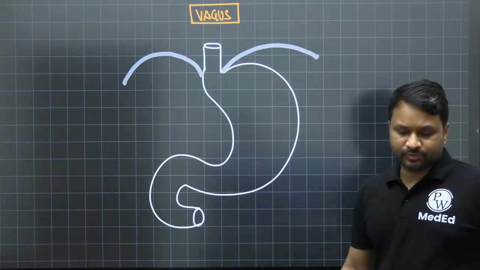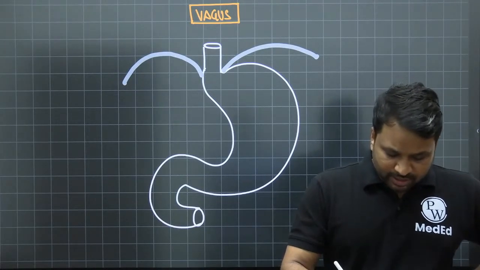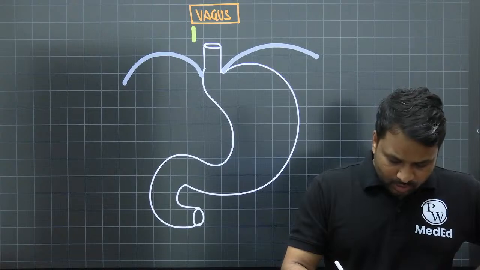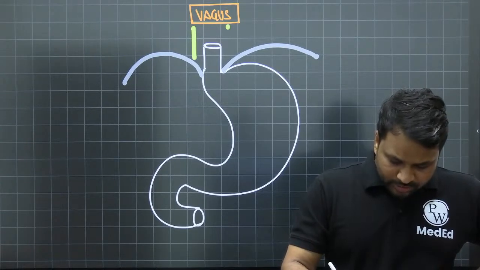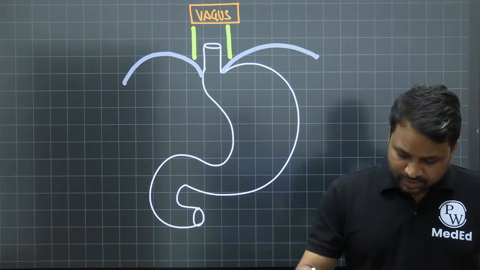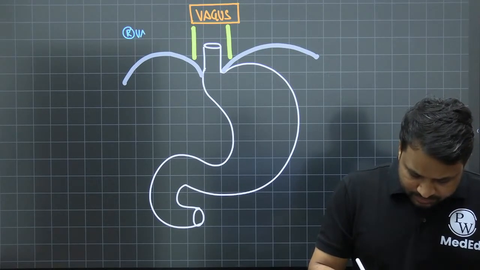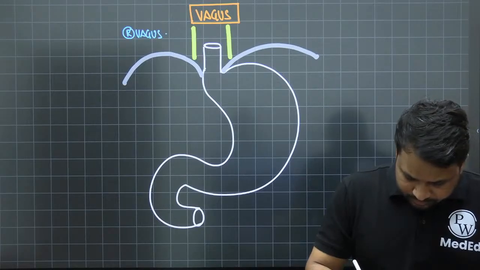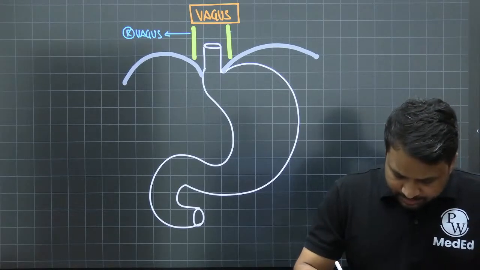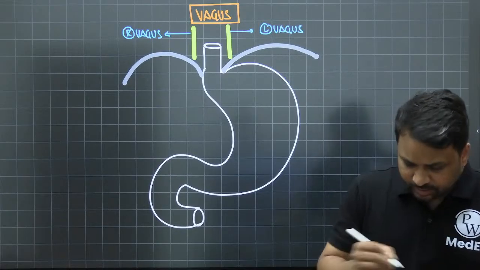When the vagus nerve is running inside the thorax, the orientation is left and right. So this is the right vagus, and this is the left vagus, right?